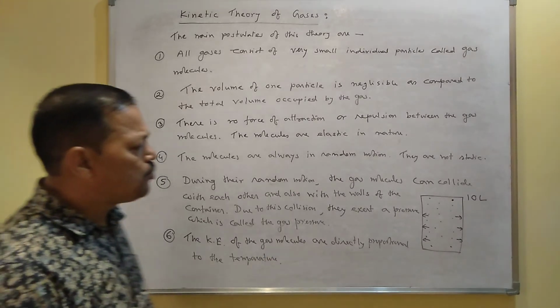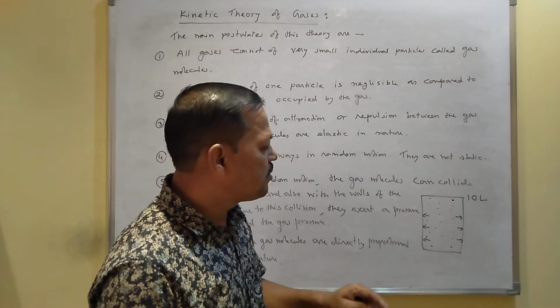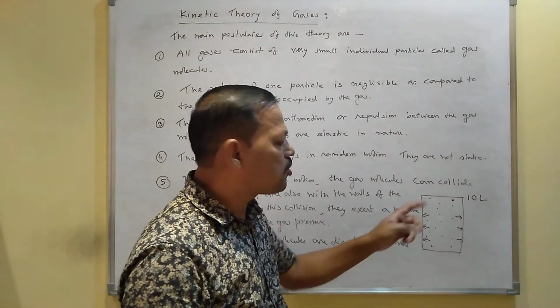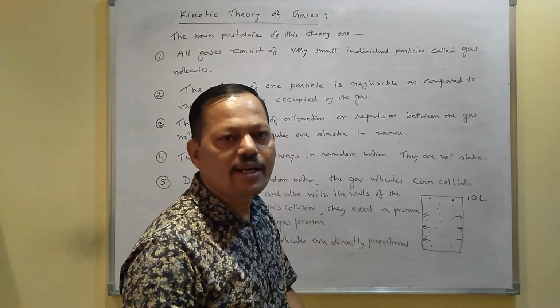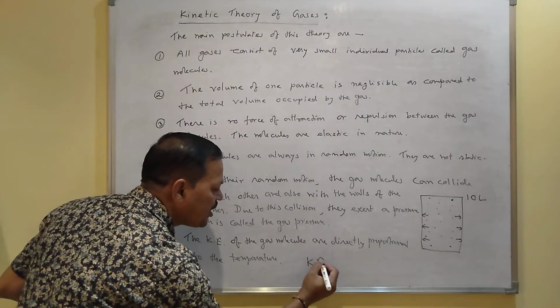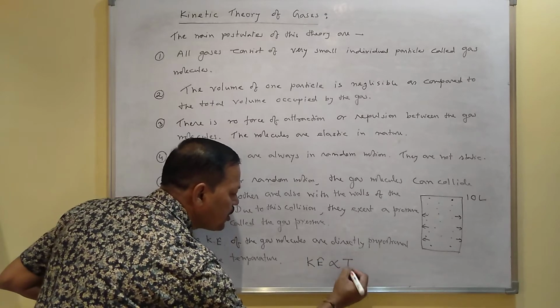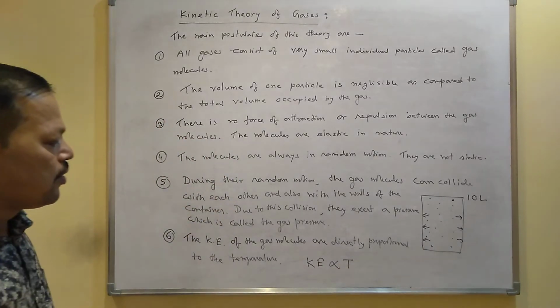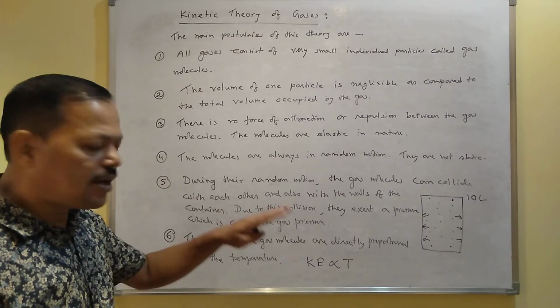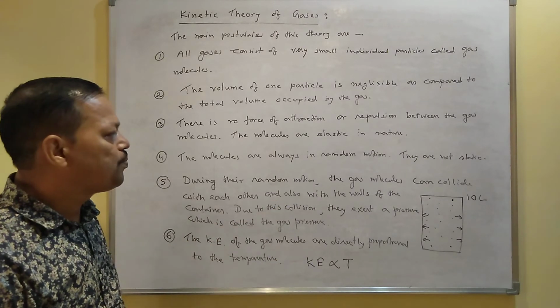I mean, if you apply temperature on the gas, as the temperature increases, the movement of the molecules also increases. I mean, their kinetic energy also increases. That means you can write kinetic energy is directly proportional to its temperature. So, as the temperature increases, kinetic energy also increases. As the temperature decreases, kinetic energy also decreases.